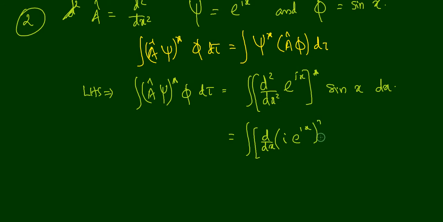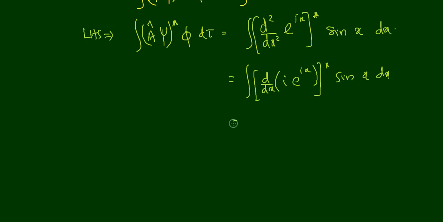Okay, so star sin x dx, and that is equal to integral d by dx of this quantity, that is i into i squared, that is i squared, into d by dx of e raised to ix. Okay, e raised to ix, that is the star of that one, into sin x dx.